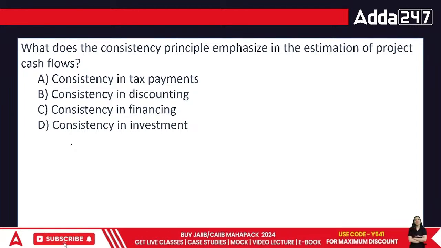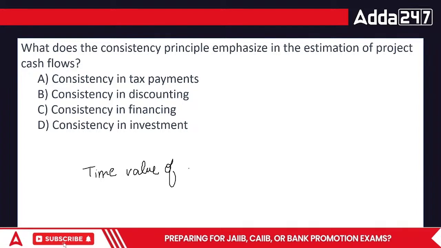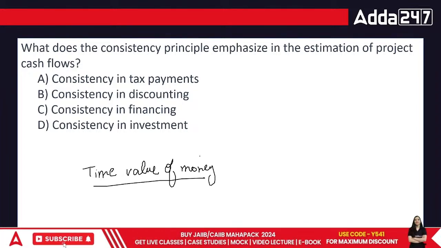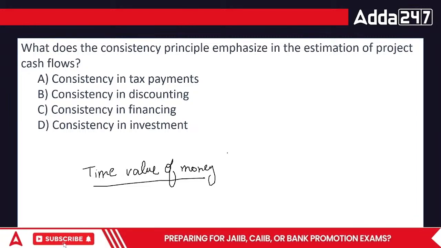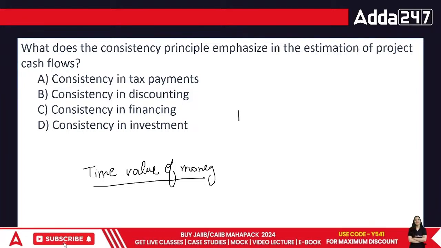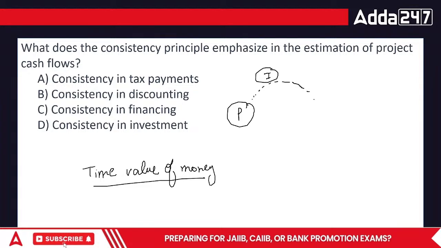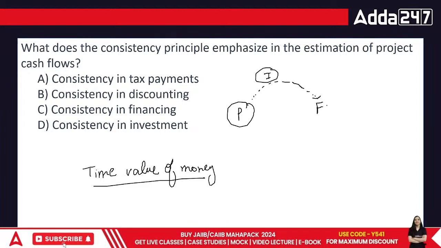Just a moment, I'm writing it here. It's called time value of money. So if I invest money today, over the period of time, the inflation and everything else definitely reduces the value of the money overall. Or if I say it in a different way, if I put money in the present, if obviously in the future we'll have interest on it, then by the end of the year, what are we going to have? This is present and this is your future value.